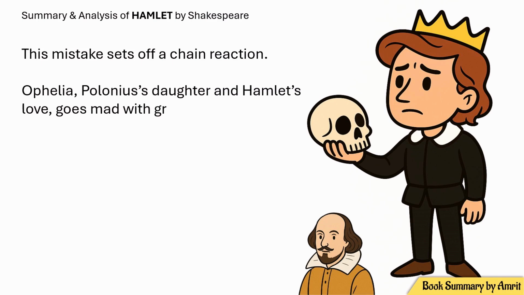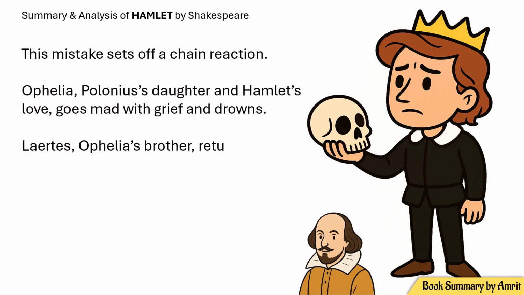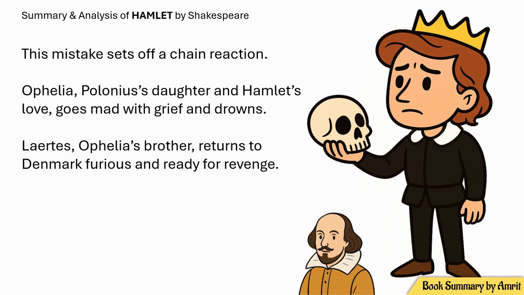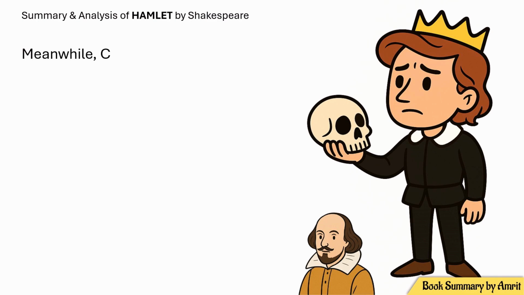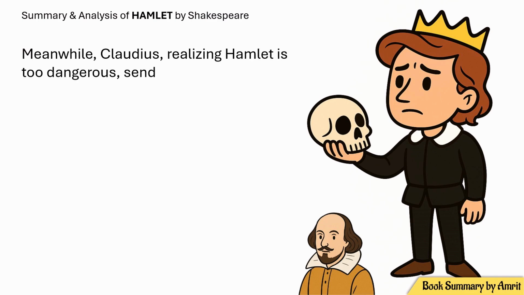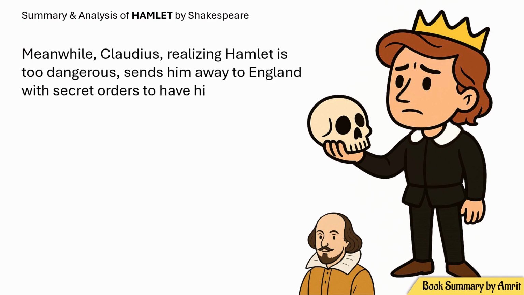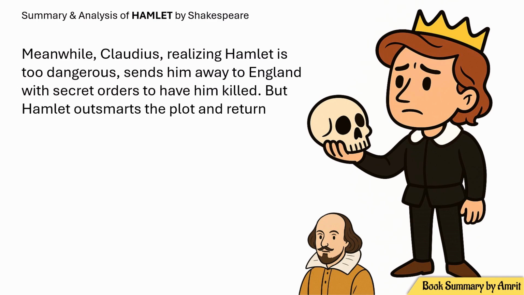Ophelia, Polonius' daughter and Hamlet's love, goes mad with grief and drowns. Laertes, Ophelia's brother, returns to Denmark furious and ready for revenge. Meanwhile, Claudius, realizing Hamlet is too dangerous, sends him away to England with secret orders to have him killed. But Hamlet outsmarts the plot and returns to Denmark.